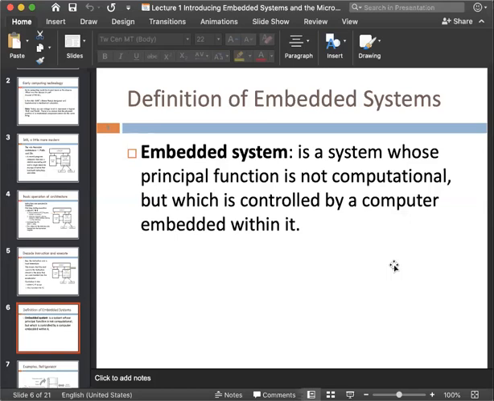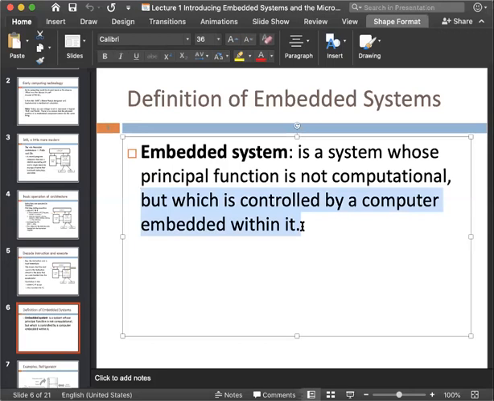Besides that, we also use a remote with the AC, so we can also control the AC with the remote. So this is actually the definition: an embedded system is controlled by a computer embedded within it. We embedded all the information in the AC system. The AC can run by its own, or we can also control it. So this is our embedded system.